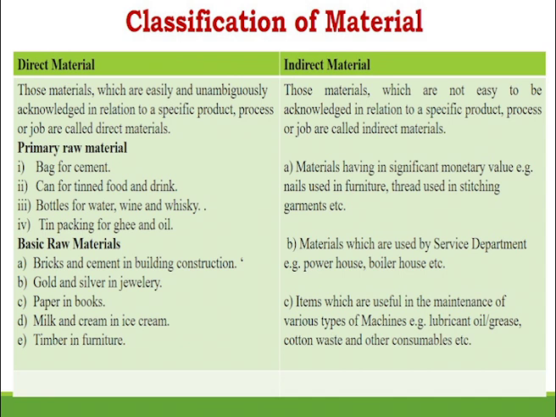In direct material, again you have primary and basic raw material. Primary material, for example, we talk about consuming things like ghee or oil, where we are using the tins or plastics which are used for packing these things. They become your primary raw material. Or in a construction industry, we talk about cement bags. So, the cement is actually put inside a bag. So, that bag becomes my primary raw material.